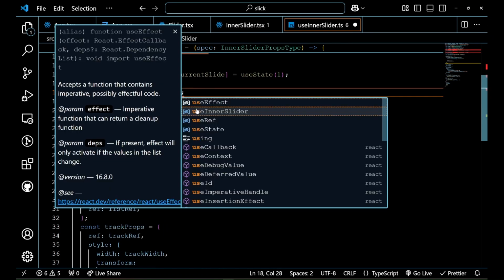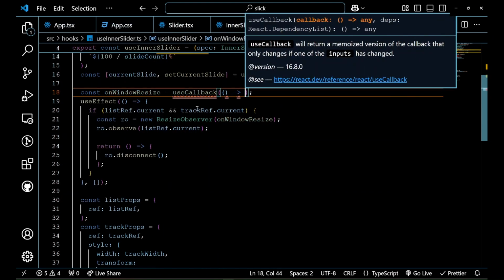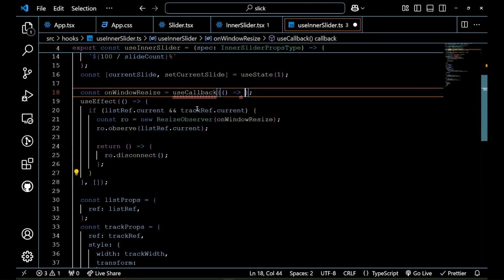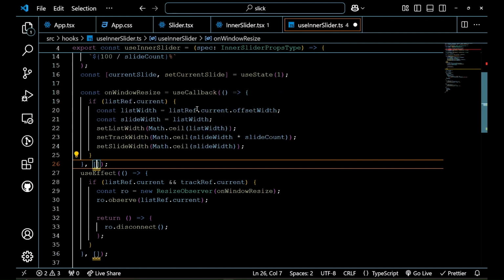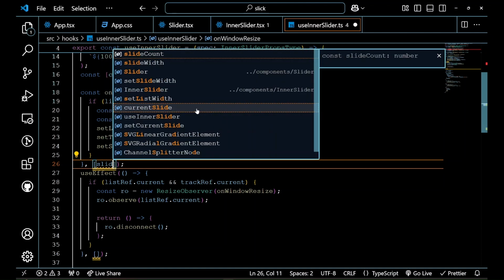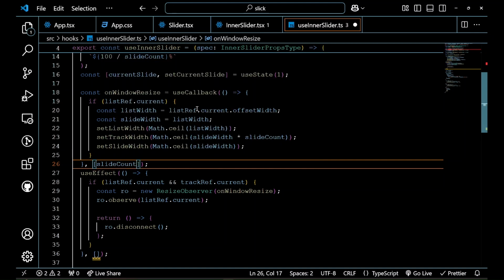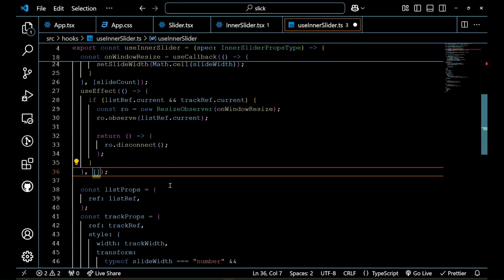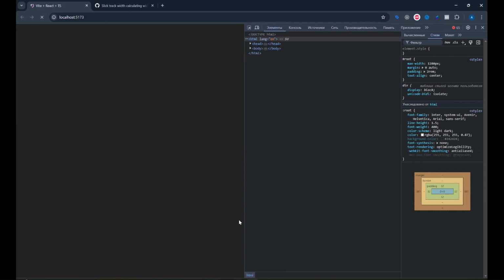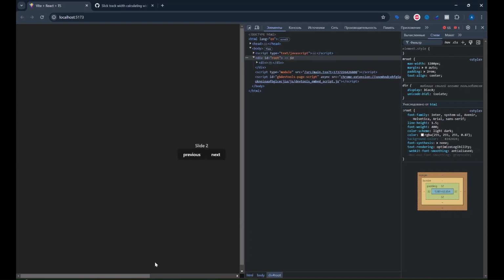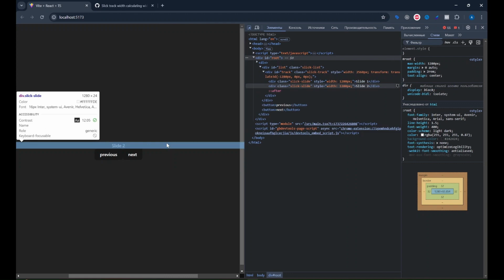Now let's minimize this function. We will use useCallback. I'll make it like this, and for the callback we'll depend on slide count. And now we can set the dependency of our useEffect. Now it should be okay for now. Now let's check our browser. Let's refresh. We see that it's adaptive for now.